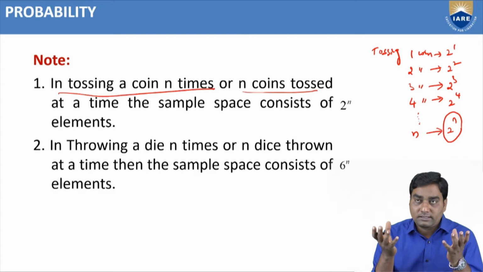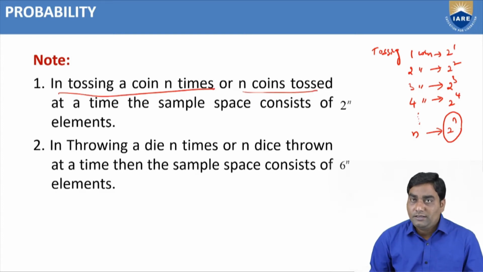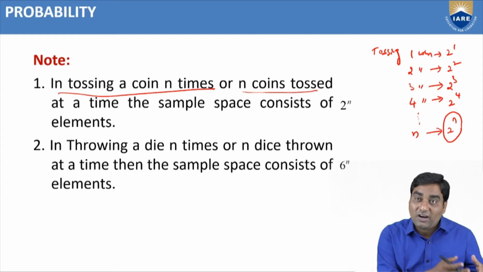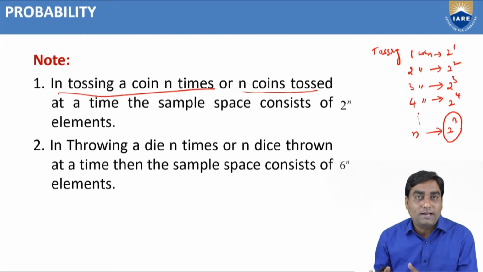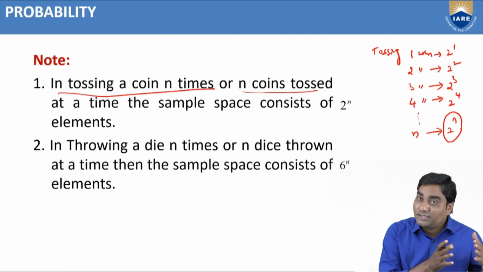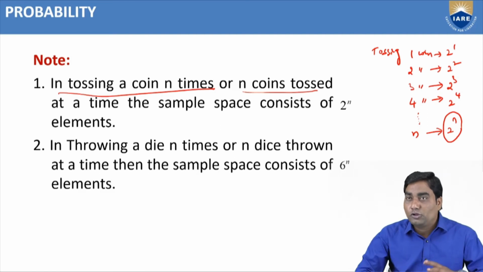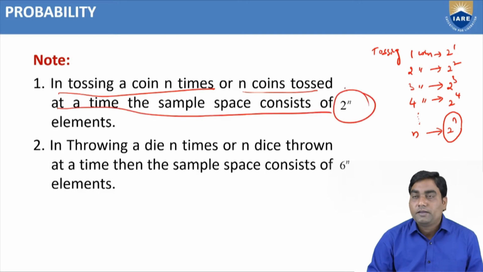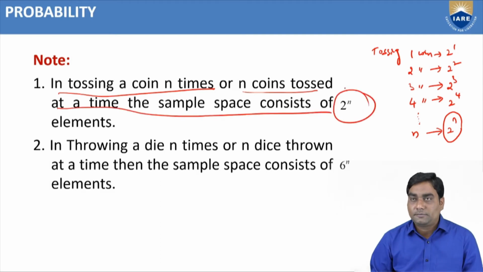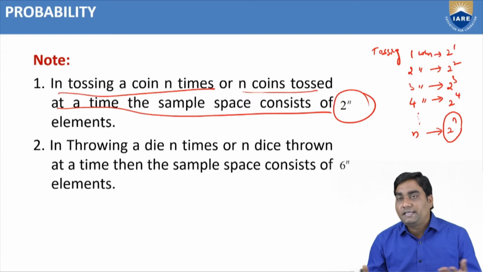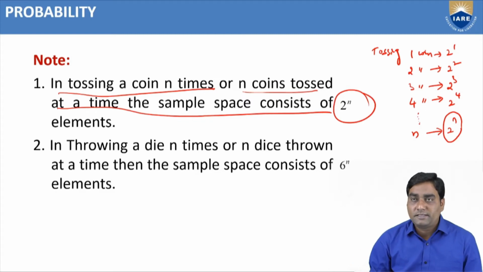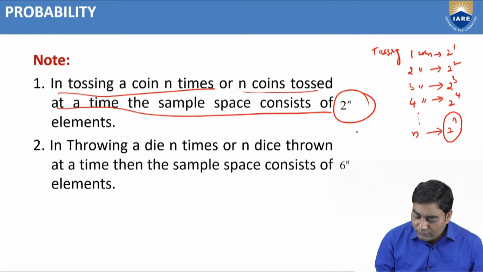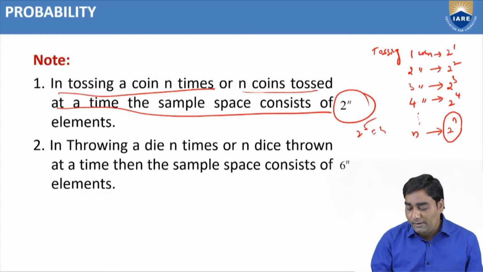Tossing 4 coins at a time or tossing a coin 4 times. Try to understand the concept. Tossing 2 coins at a time or tossing a single coin 2 times, both versions are the same. At that time, the sample space consists of 2 power n elements. Suppose tossing 5 coins at a time. The sample space consists of how many elements? 2 power 5 elements, that means 32 elements.